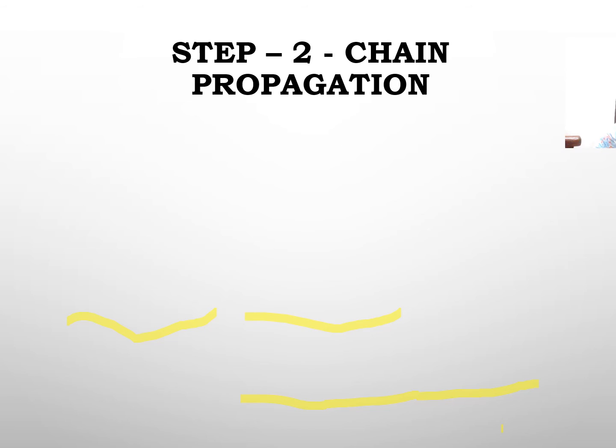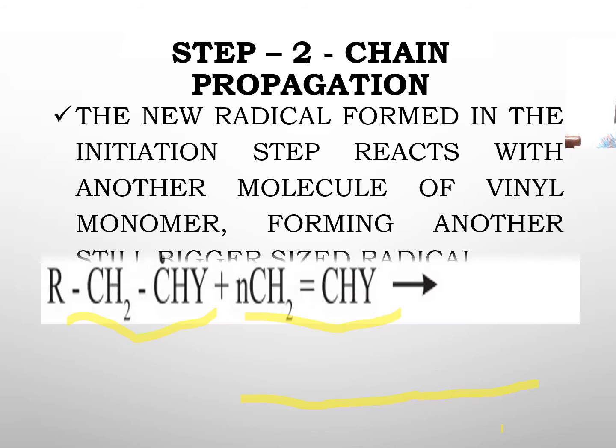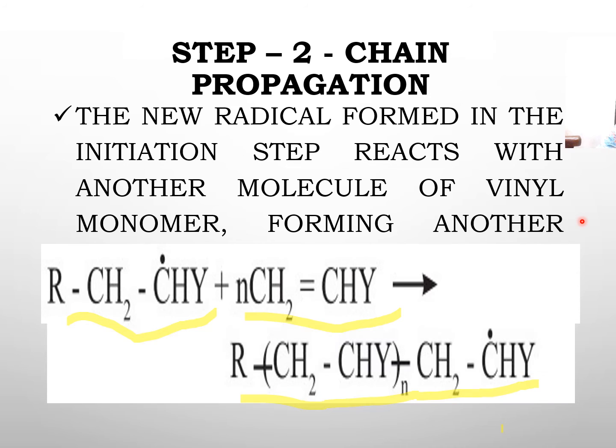This new free radical again attacks the next molecule of vinyl monomer, and a new free radical is generated again. This way the free radicals go on generating, the length of the chain goes on increasing and the polymer is formed.